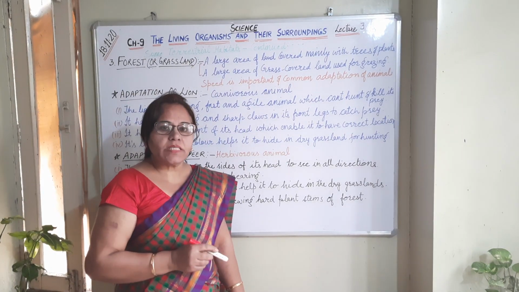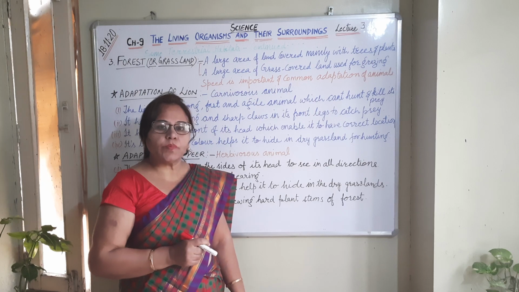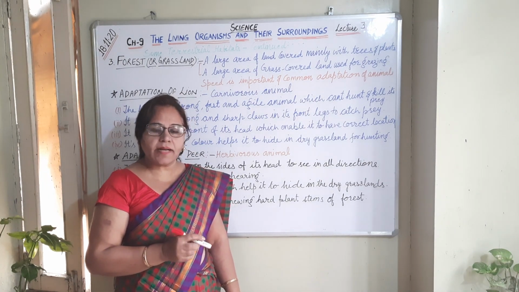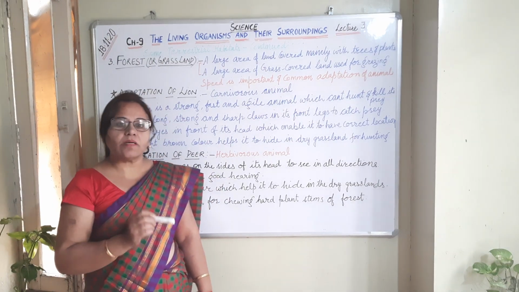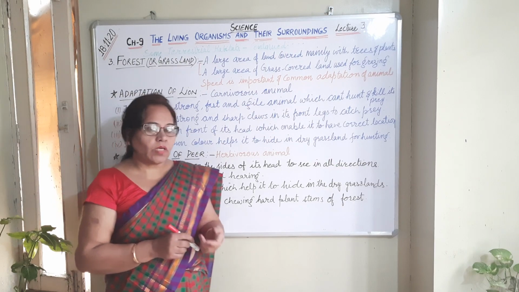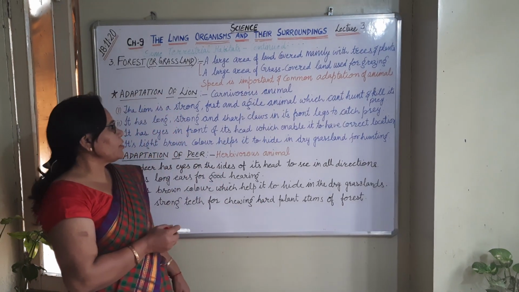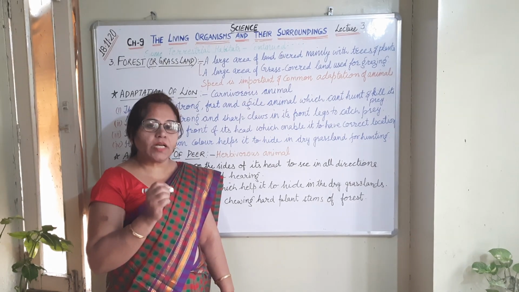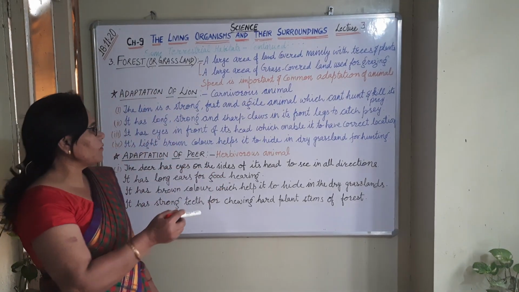Lion, as you know, is a carnivorous animal which eats the flesh of other animals. It means that it hunts and kills animals and uses them as its food. So that's why it has some very special adaptive features. Let's begin with these.